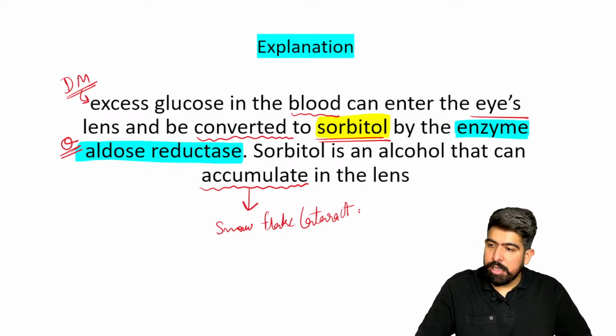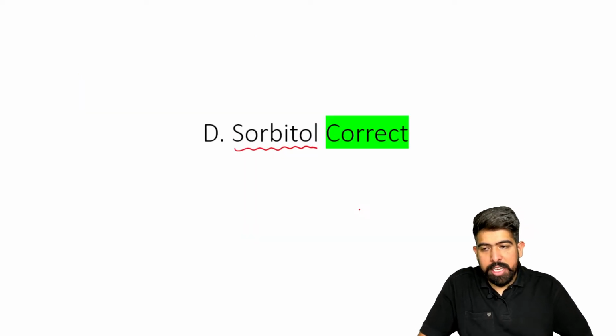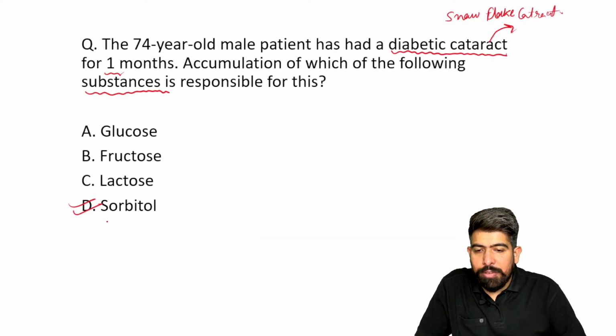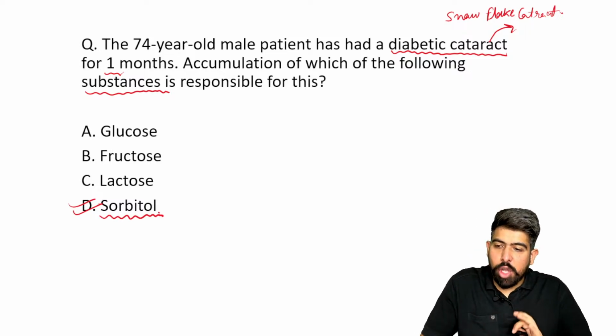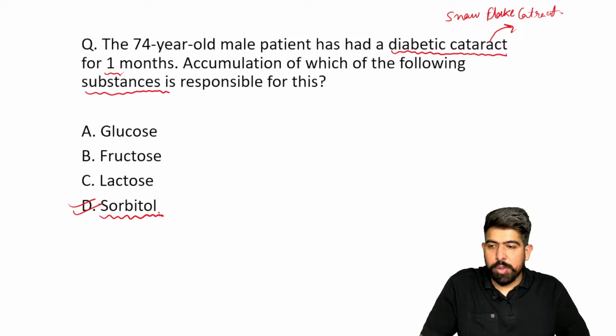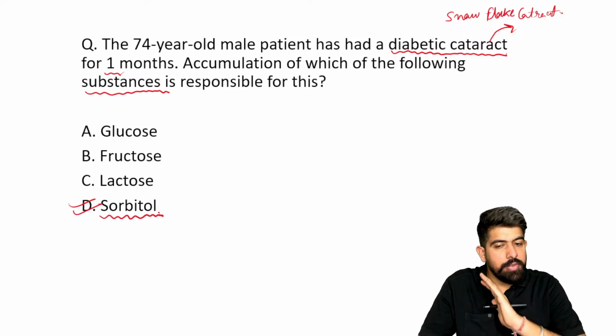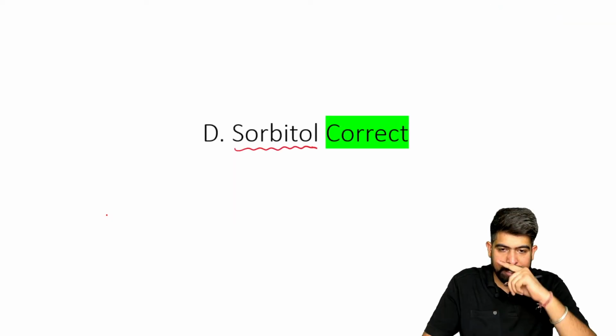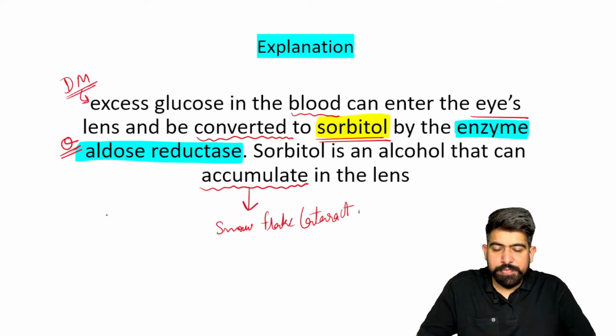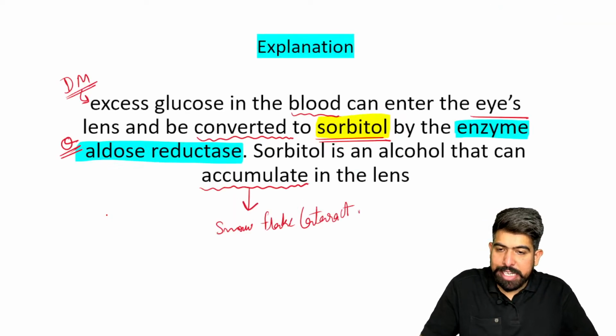So I hope it is clear. Now is it clear to you? Please understand, you have to mark sorbitol, not fructose. If sorbitol is not there, then you can answer fructose. But if sorbitol is there and fructose is also there, just answer sorbitol. Okay, very good, perfect. Should we move to the next question?